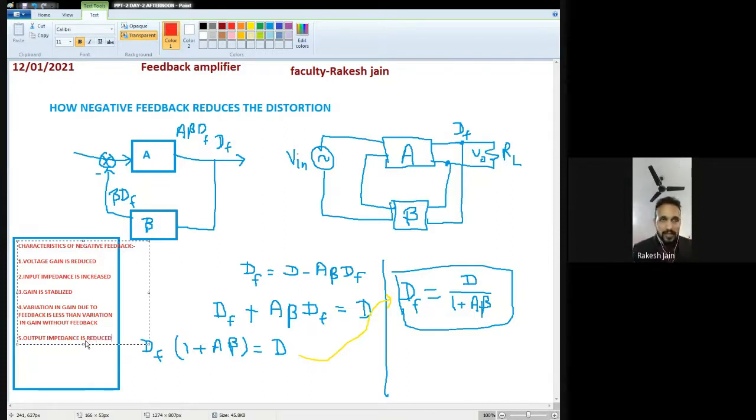Input impedance is increased, gain is stabilized, voltage gain is reduced, variation in gain due to feedback is less than variation in gain without feedback, and right now we proved that the distortion will be reduced. I think you understand, and that's all about negative feedback and its advantages. I hope you understand these advantages, and we proved all those 6 things.